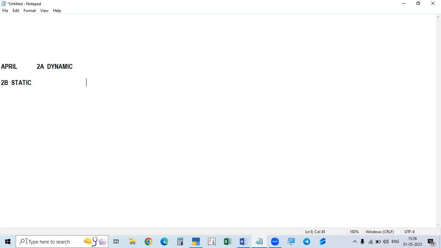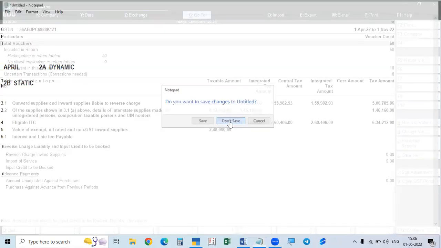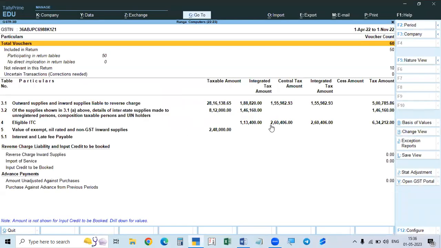After 13th, on 14th, the GSTR 2B will be generated only once a month. But in 2A, it will be there always. Whenever you file, it will show in that. But in the case of 2B, it will not show every time. Only monthly once on 14th, the GSTR 2B will be generated and all the ITC available will be shown in that. Only that ITC you have to take. In our books, it will be shown as per our books, and in the portal, it will take only as per GSTR 2B.